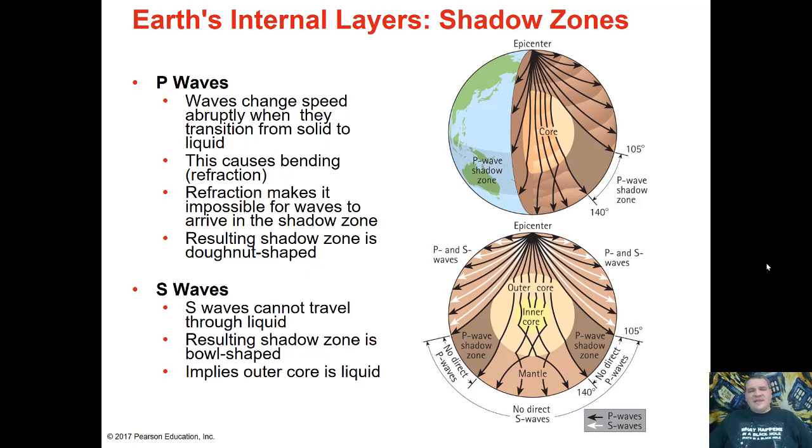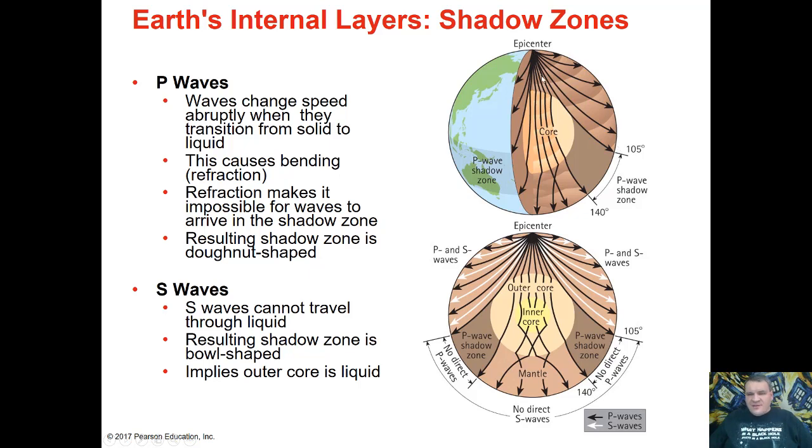Okay, so the way that this actually works, on this top diagram, we're looking at a cutaway of the Earth, looking at P waves. We actually have the earthquake up here, in this case at the North Pole for convenience. As the waves pass through, they will move and then arrive somewhere else on the surface of the Earth. This line right here had no density change, or at least very little, so it went straight through.